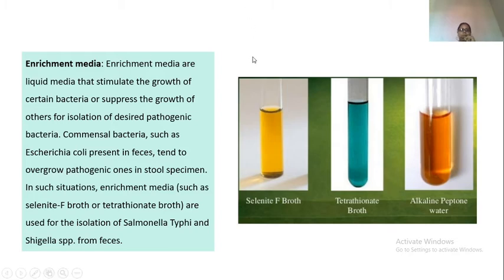So basically it stimulates the growth of the pathogenic bacteria and suppresses the growth of non-pathogenic bacteria which we don't need. So this is very helpful in samples where you have a mixture. Alkaline peptone water is used in case of Vibrio cholerae.